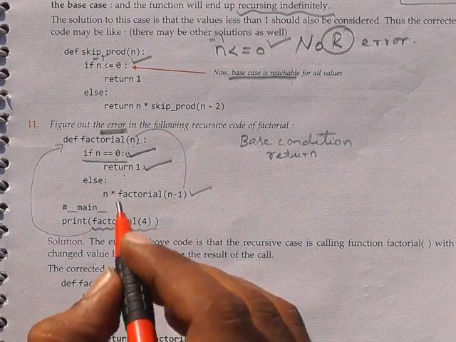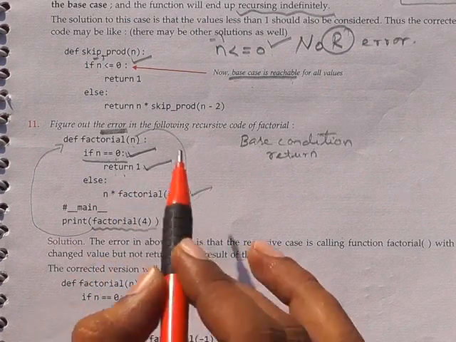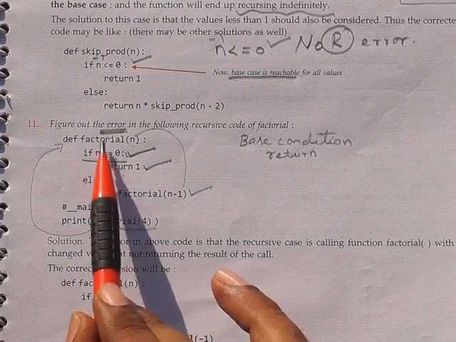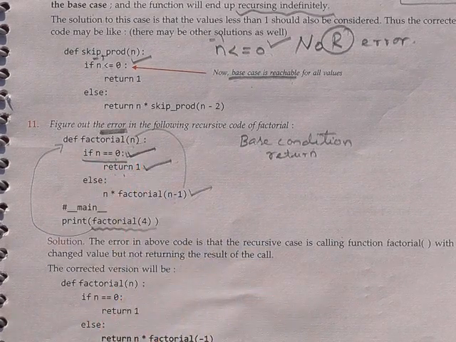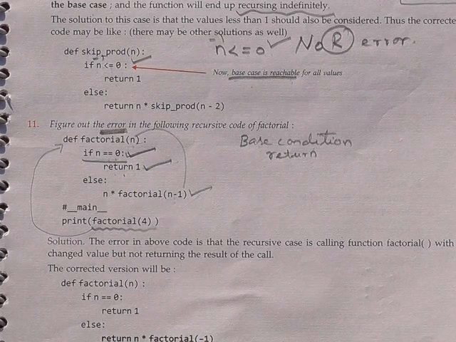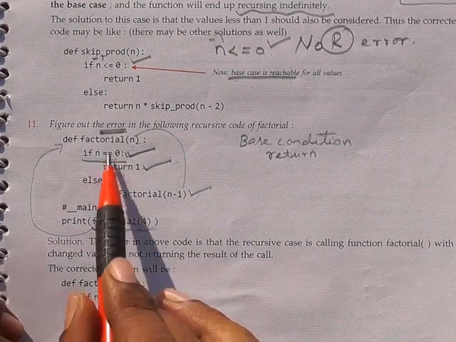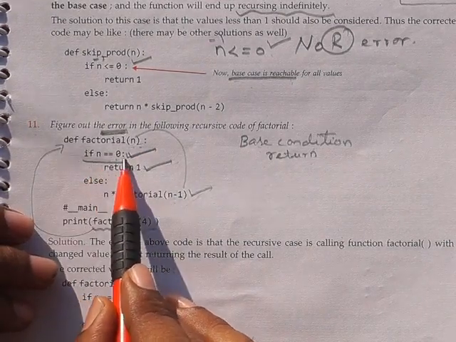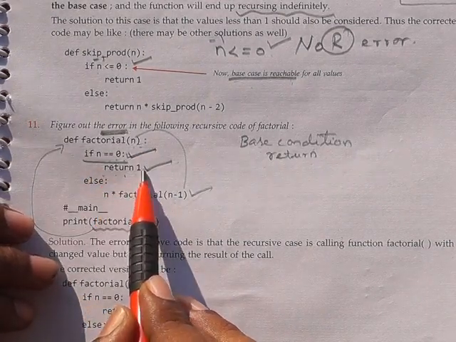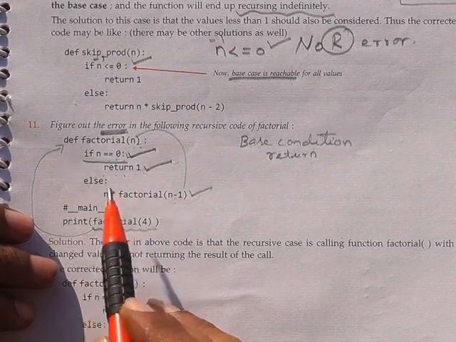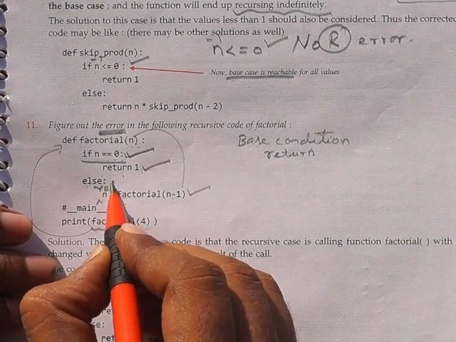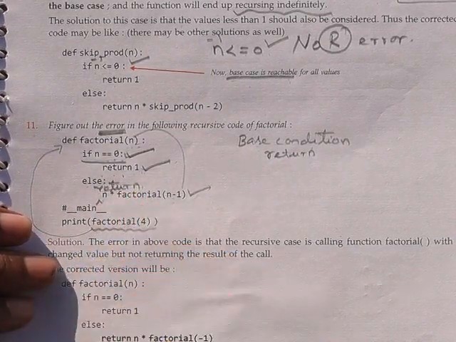Listen carefully. Usually in a function, at last there will be only one return statement. But in a recursive function, below the base case condition also there will be a return statement, and in the else case also there should compulsorily be a return statement.